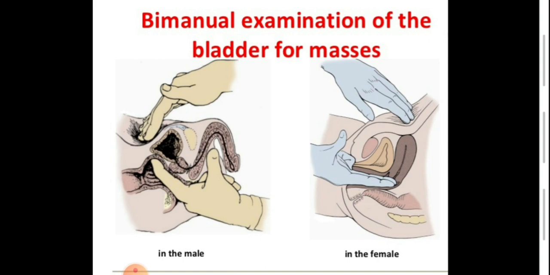This is all about the approach to the urologic patient regarding the history and physical examination.